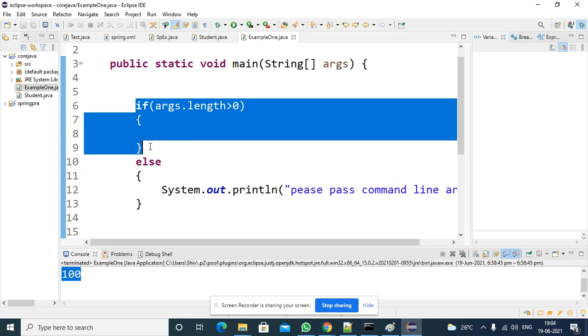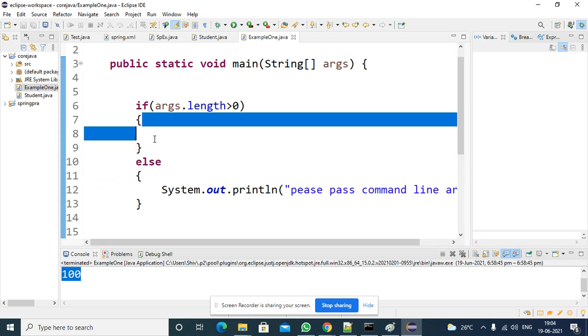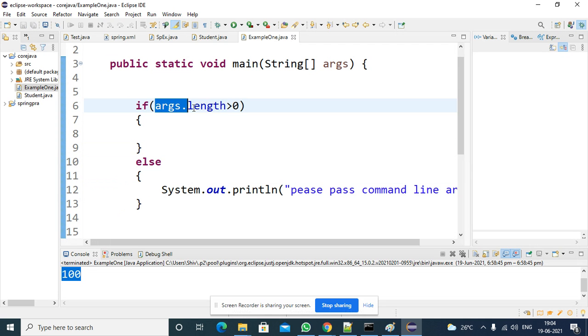So when will this if block be executed? If this condition is true. When will this condition be true? The ARGS variable is there. What is this ARGS variable? An array type variable. On top of arrays you can apply the length property. If you apply the length property, it will return the array size. If the array size is greater than 0, then only you will execute this block.